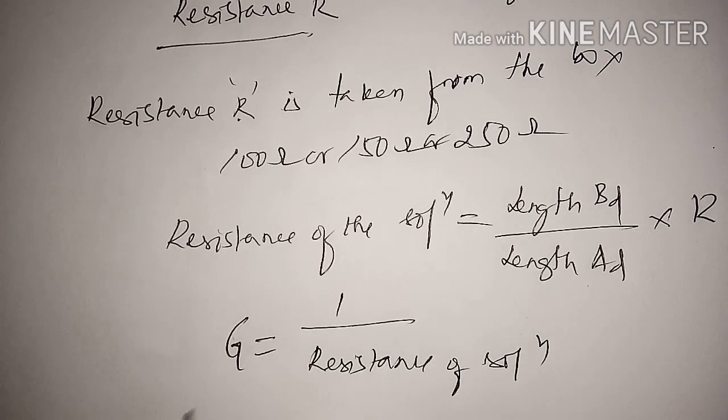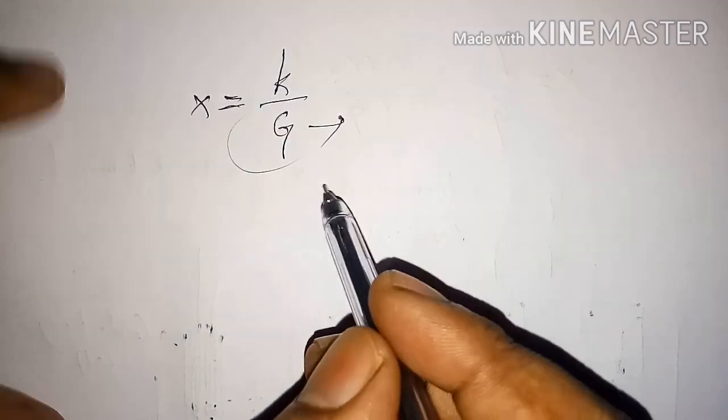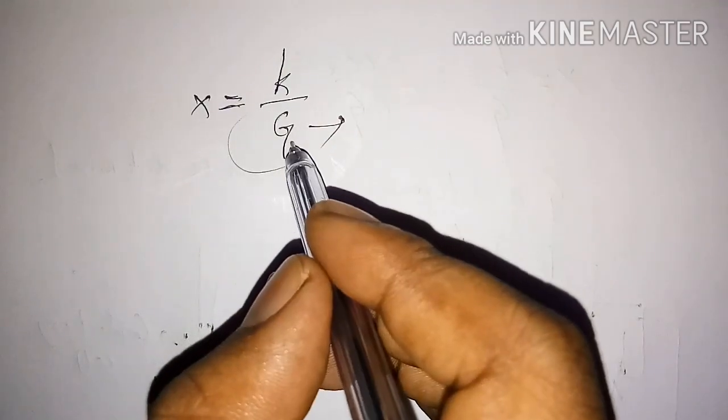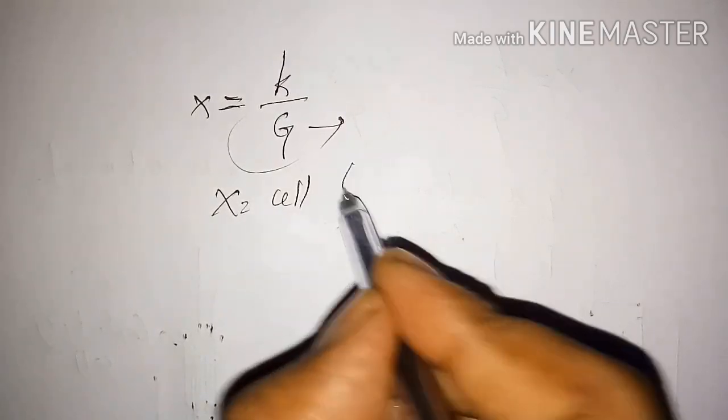We call it the conductance. By knowing the conductance, we can substitute in the cell constant X is equal to kappa divided by G. So we have determined G, and then we can calculate the cell constant.